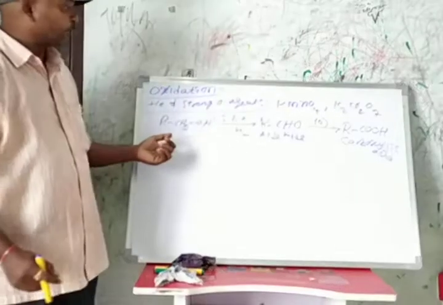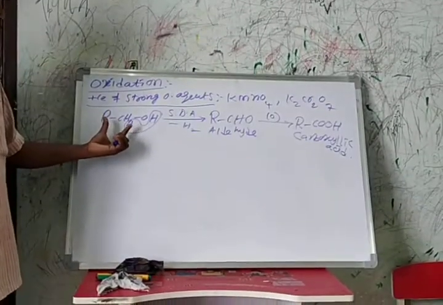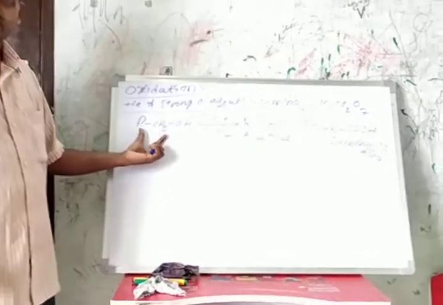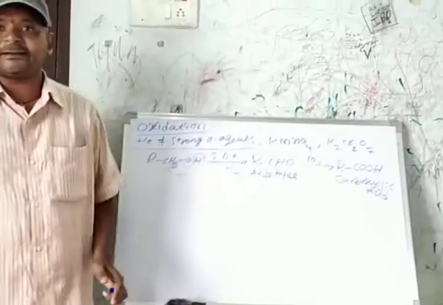Here is one small hint: a 2-carbon primary alcohol forms a 2-carbon carboxylic acid.